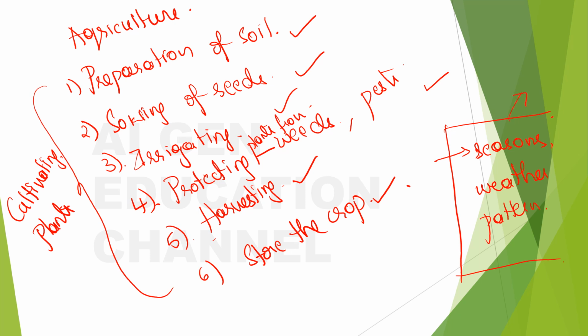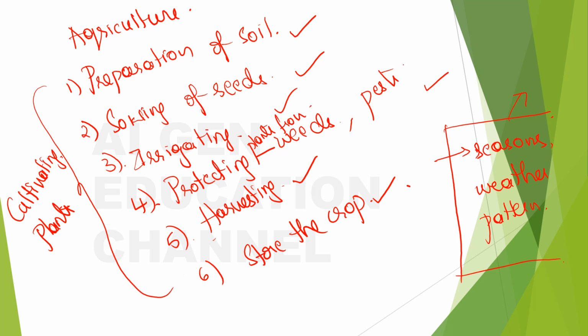Each plant requires different weather conditions, right? Some plants will grow better in the rainy season, some in hot climates, some in humid climates, and some in warm climates, and some need more water, and some plants need less water.